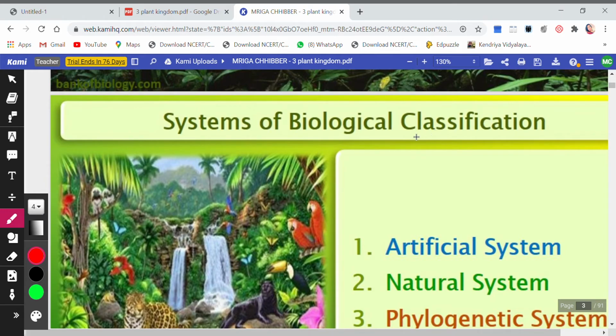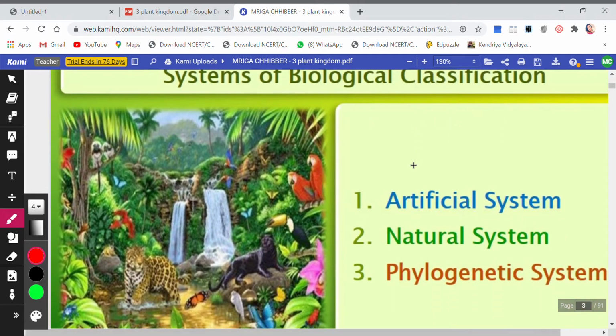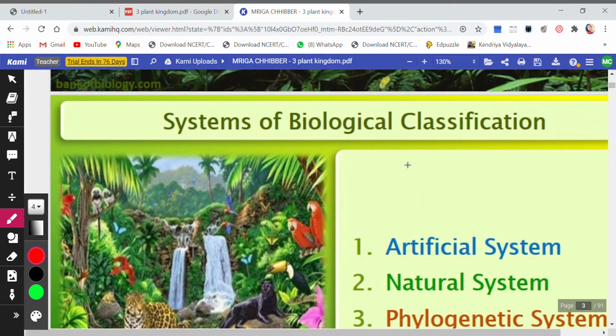Now, before starting that, let me speak about what is classification and why do we require classification. Now, children, there are so many plants on this earth, on this planet.